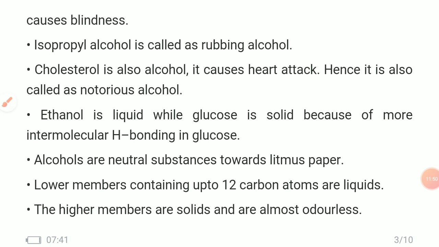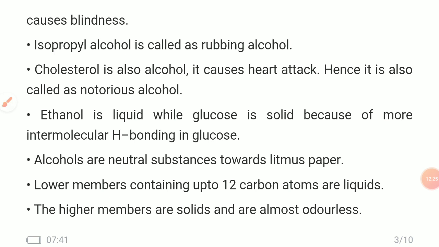Because glucose contains more intermolecular hydrogen bonding, means glucose contains strong hydrogen bonding, while ethanol does not contain such strong intermolecular hydrogen bonding. That's why glucose is in the solid form and ethanol is in the liquid form.